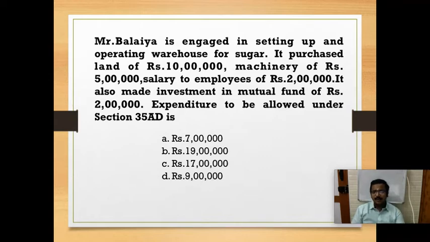Expenditure to be allowed under section 35AD. Okay. So under 35AD there is a list of specified businesses, and for a specified business we can claim the capital expenditure also. We can claim the capital expenditure also.